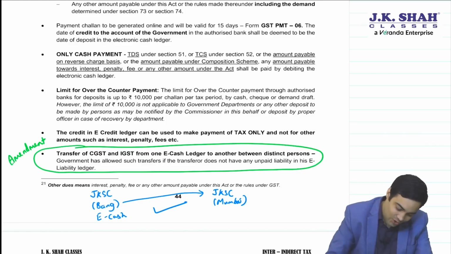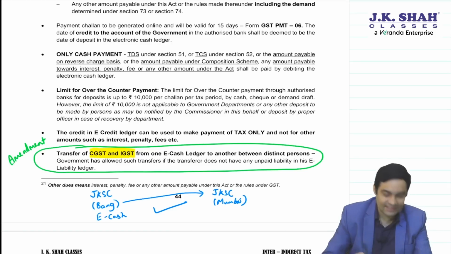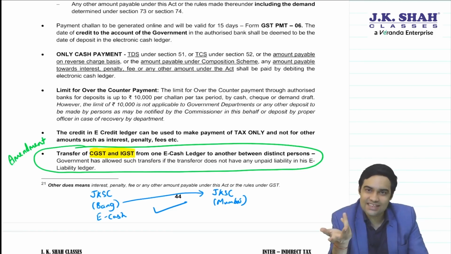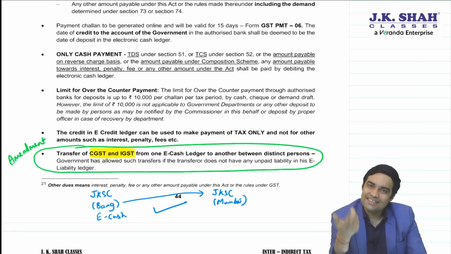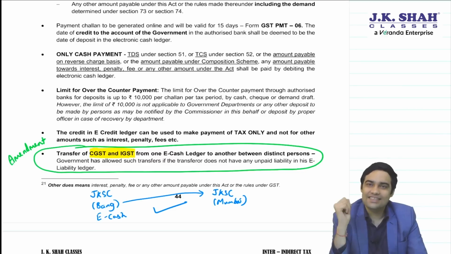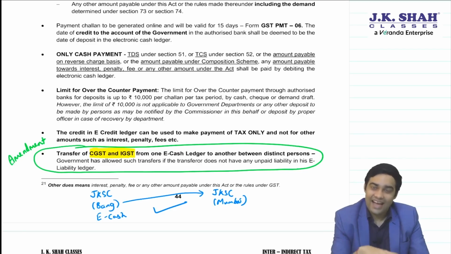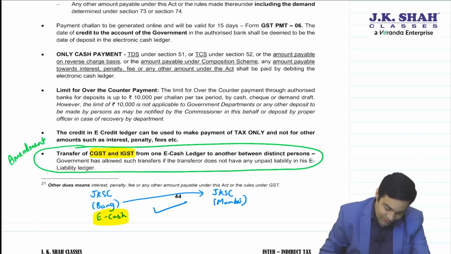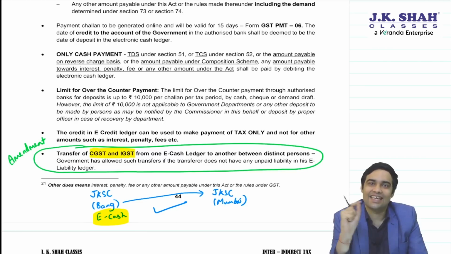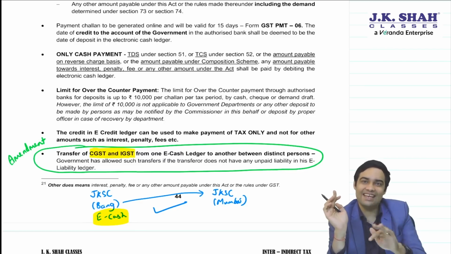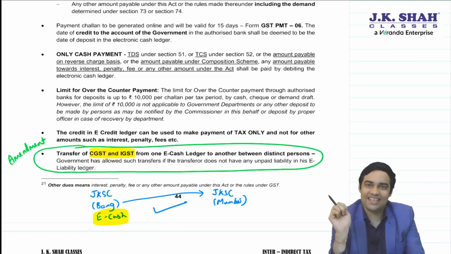When you read the law, you'll find C and IGST, but don't worry, we read the CGST law. So that's why CGST and IGST is there. The SGST law will have SGST transfer capabilities depending on state legislatures. Be very careful about one thing. You can transfer this money only when there is no liability on JKSC Bangalore. Say suppose there is an e-liability balance on JKSC Bangalore.